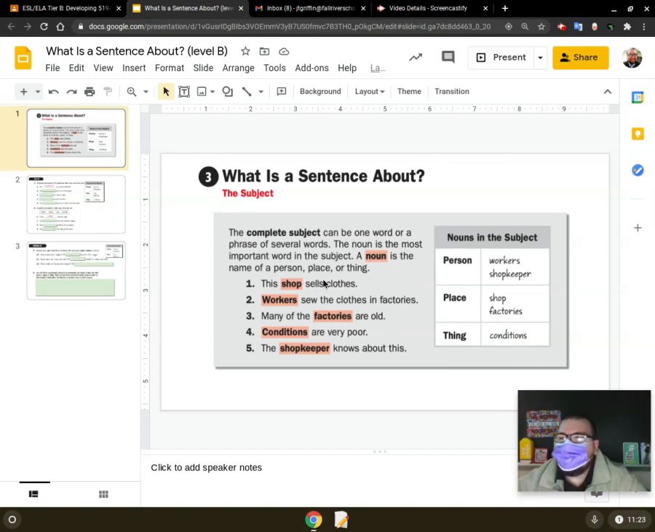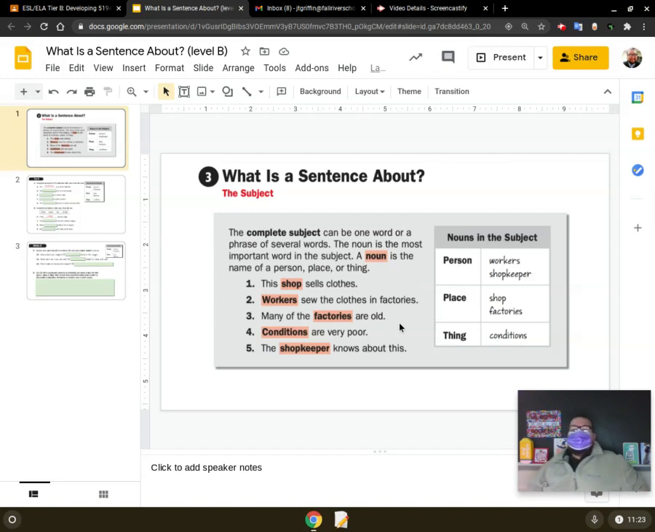Number 2, workers sew the clothes in factories. What is our subject? Workers. And what is our predicate? Sew the clothes in factories. Number 3, many of the factories are old. So what is the subject? Factories. And what is our predicate? Are old, right? So factories is a place. Are old. That's our friend, the predicate.